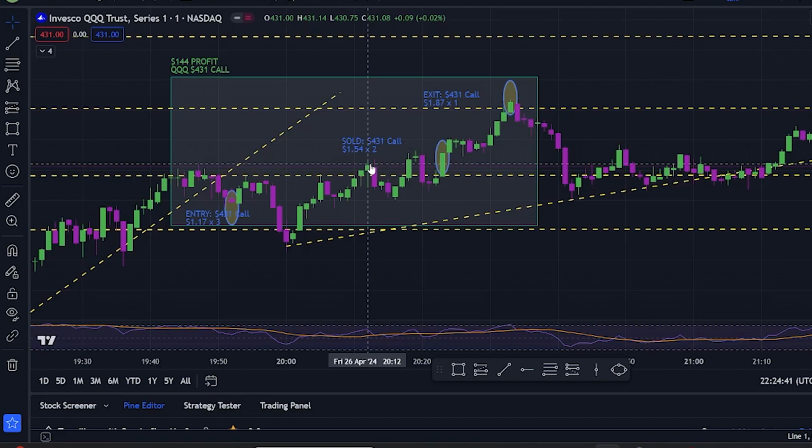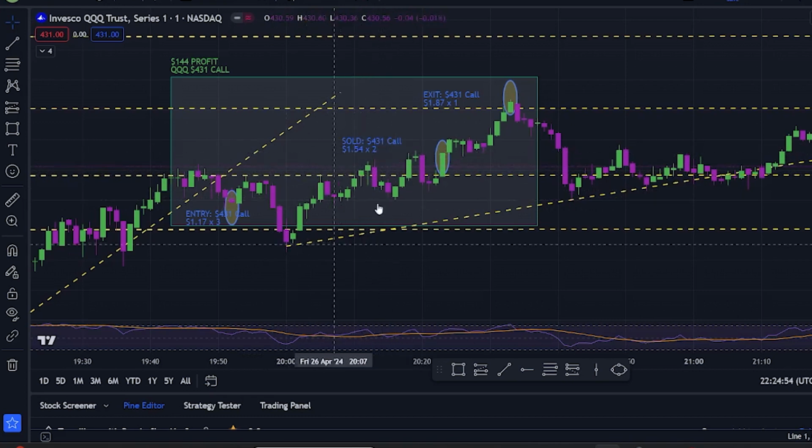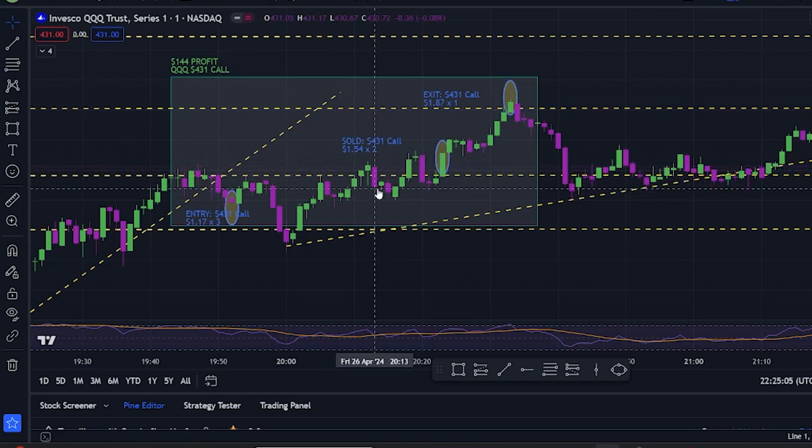When it got to this run, I decided, hey, you know what? I have 3 contracts. Let me go ahead and sell 2. So I sold 2 here at $1.54. Taking some profit and trying to manage my risk. Then it came back down right as I sold. You guys see that little hammer here, and boom, huge David Banner candle came down. 1 more Hulk candle, another David Banner, and then we have 3 more Hulk candles in a row.